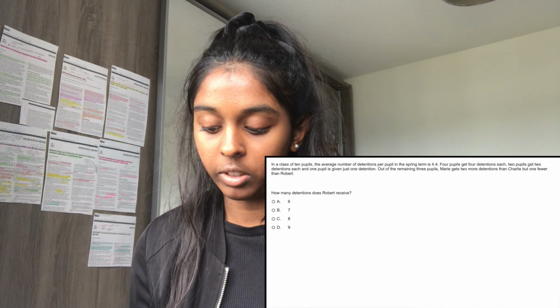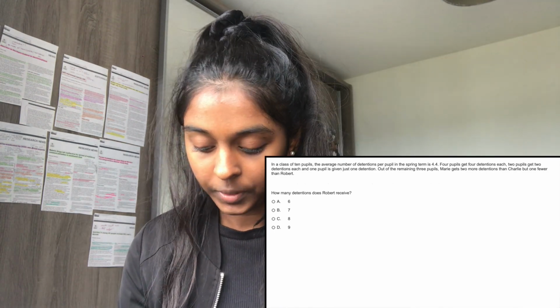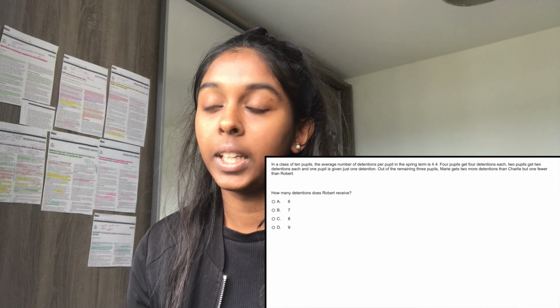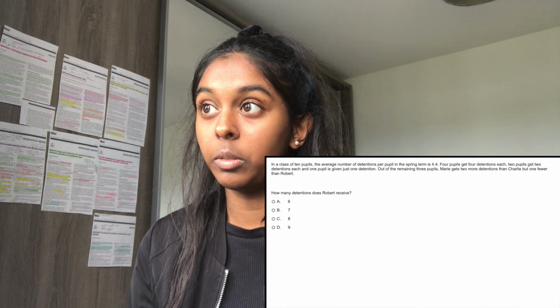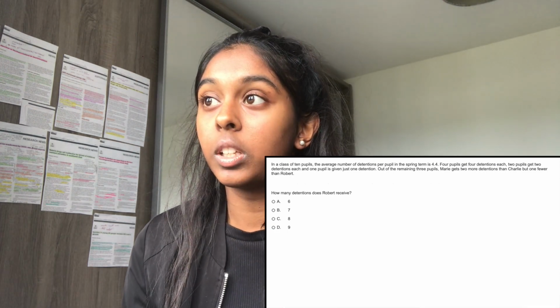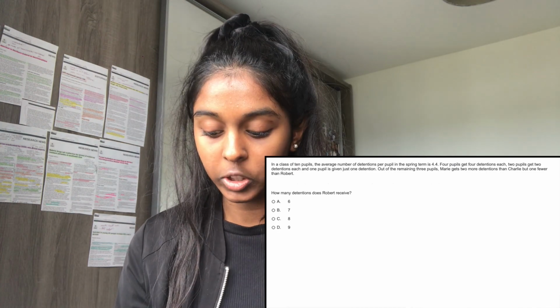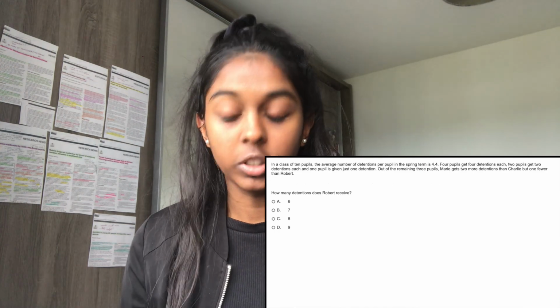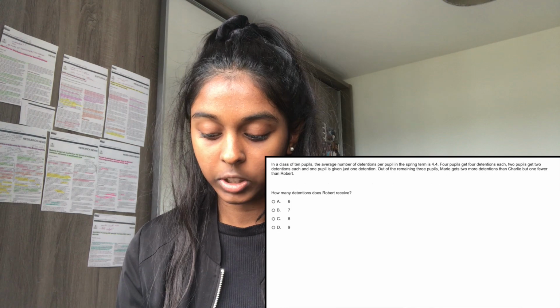So in this case I'm going to be using algebra, M, C, R respectively for their names. So I'm going to give Charlie X because he's the one that we're comparing to for Marie first. So Marie gets 2 more detentions than Charlie. So if Charlie got X, that means Marie would have got X plus 2. And Robert, she has 1 fewer than Robert, so that means that Robert is going to be X plus 3. Now I have 3 expressions. I've got X plus 2 for Marie, Charlie is X, and Robert is X plus 3.